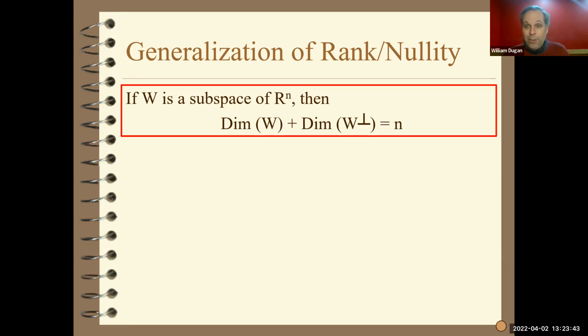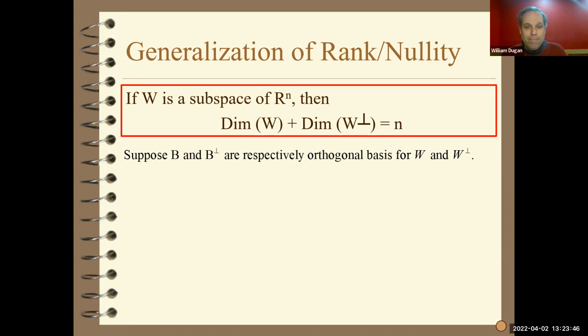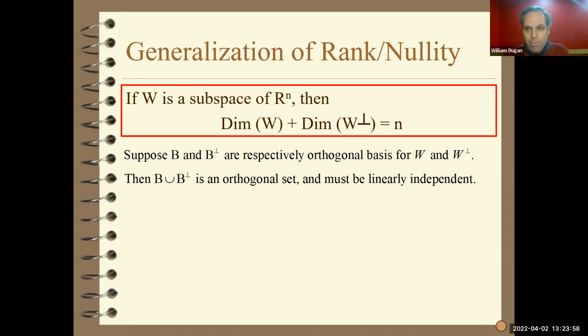Okay, assuming you're still here because you want to see the proof, I'll do it quickly. It's only one slide. Suppose that B and B perp are respectively orthogonal bases for the subspaces W and W perp. If we put them together, it has to be an orthogonal set, because B is an orthogonal set, B perp is an orthogonal set, and since W and W perp are orthogonal to each other, all these vectors have to be orthogonal to each other also. So overall, it's an orthogonal set. That means B union B perp has to be orthogonal and therefore linearly independent. I'm going to prove to you it's actually a basis for Rn.